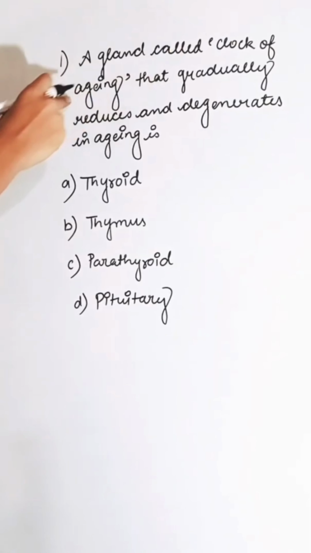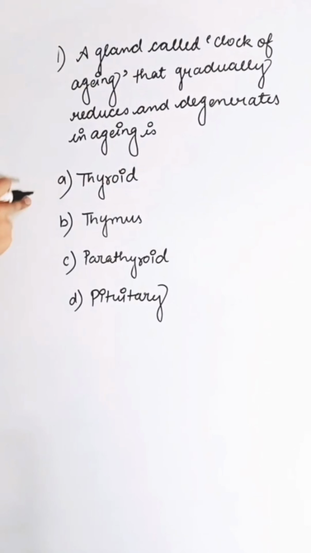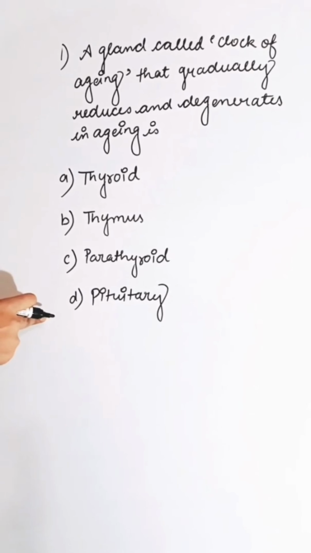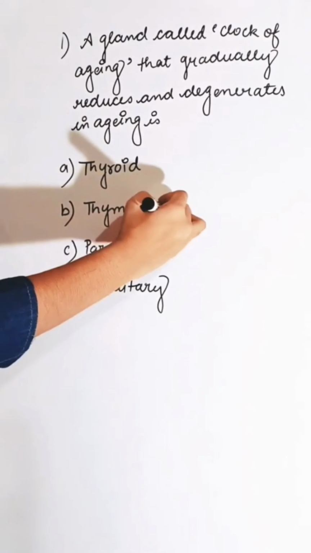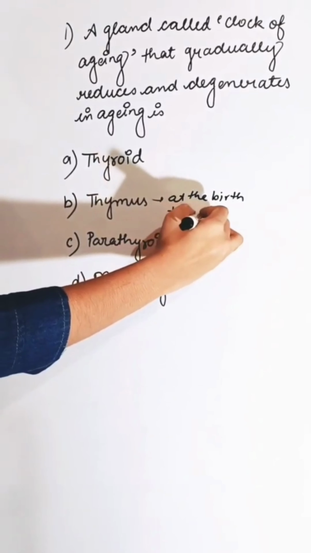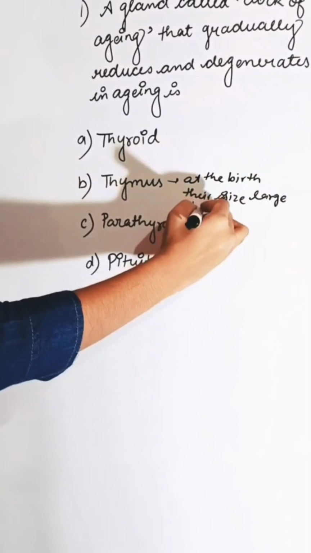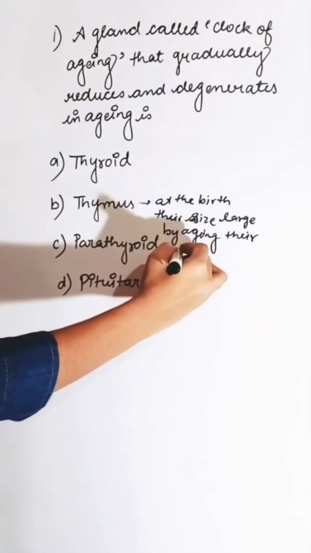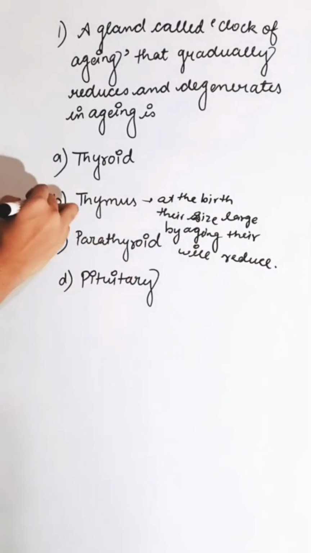The gland called the clock of aging, which gradually degenerates with aging, is, first option thyroid, second is thymus, third is parathyroid, and fourth is pituitary. Thymus is the gland known as the clock of aging because at the time of birth its size is large. With aging, its size is reduced. So the correct answer is B.